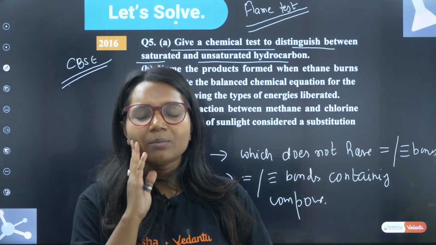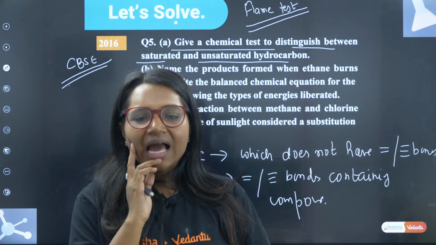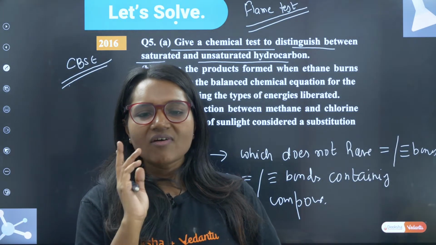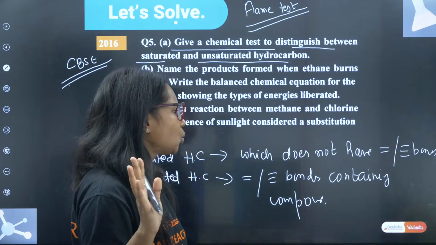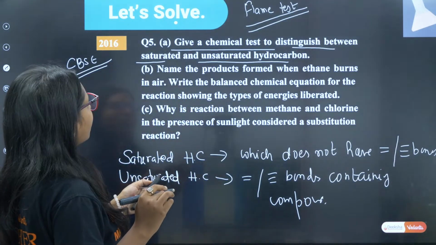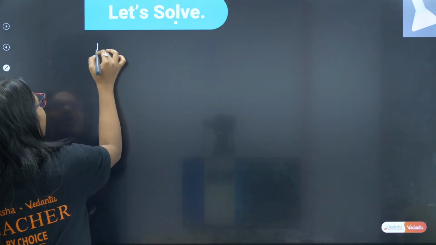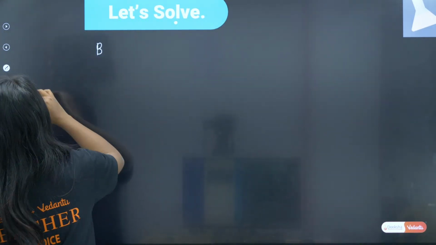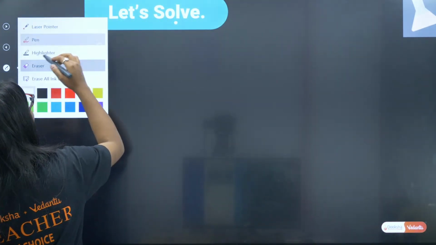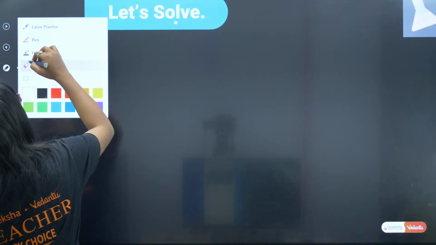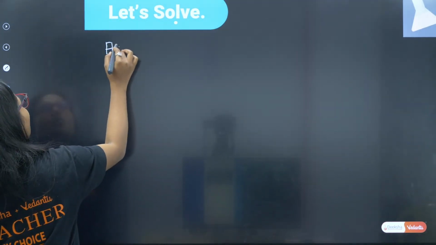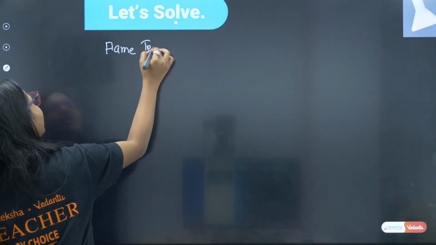Single bond gives a yellow flame, absolutely correct. Alkanes are saturated, alkenes are unsaturated. So, what can you use? Sooty flame is also correct, you can use the flame test too. But I am telling you a different test.